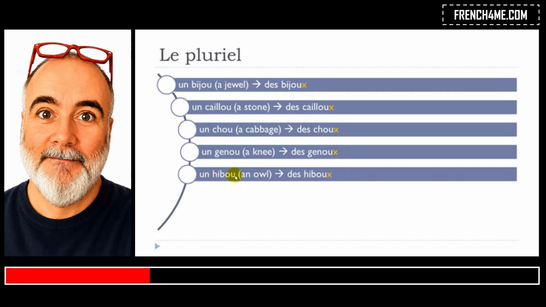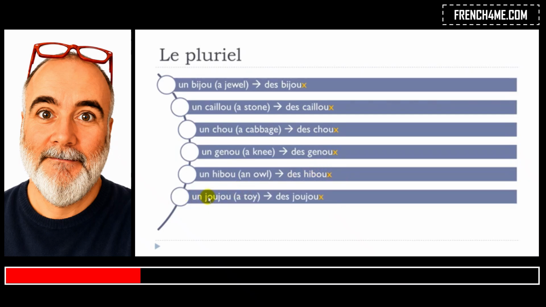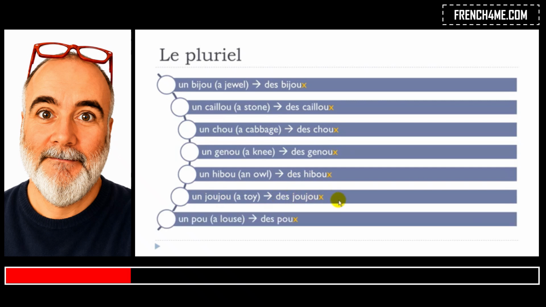Un hibou, des hiboux. Un joujou, des joujous. Un pou, des poux.